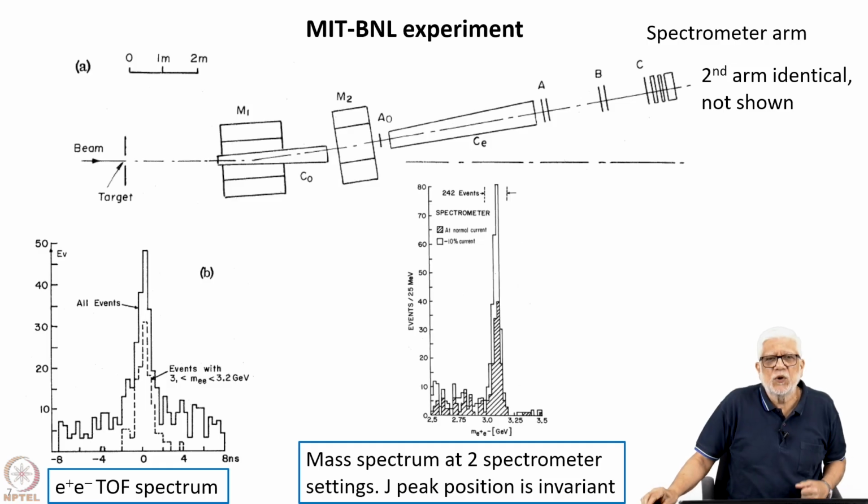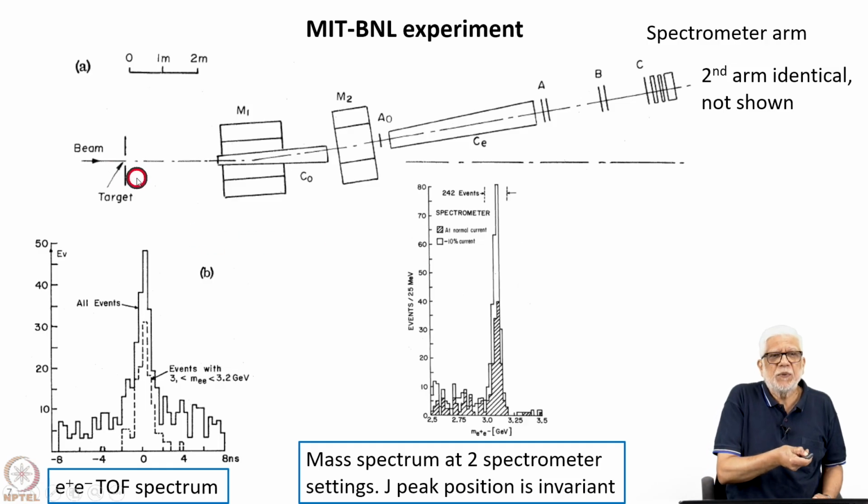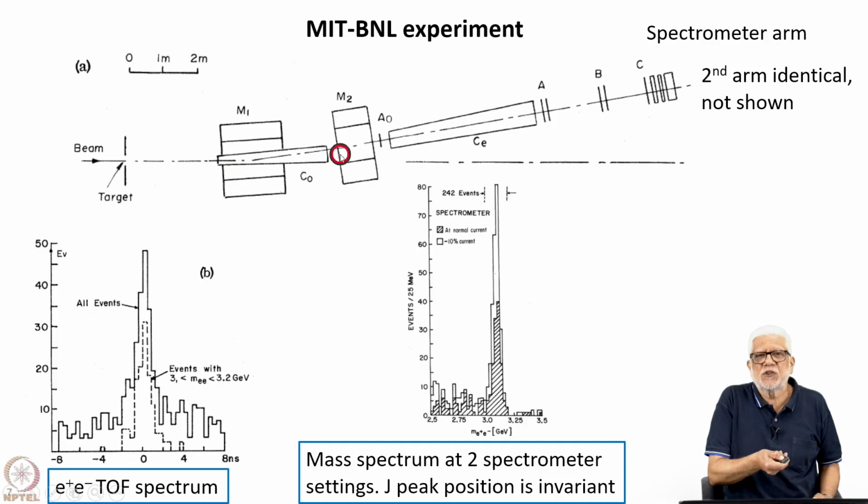So let's look at the first experiment, done at Brookhaven, the MIT Brookhaven collaboration experiment led, as I said, by Sam Ting. The beam impinged on a target, and then using dipoles, the products were guided into a spectrometer, which was a dual arm spectrometer.